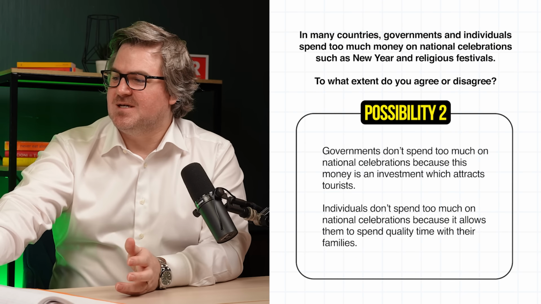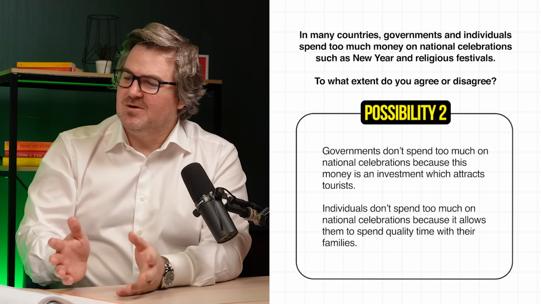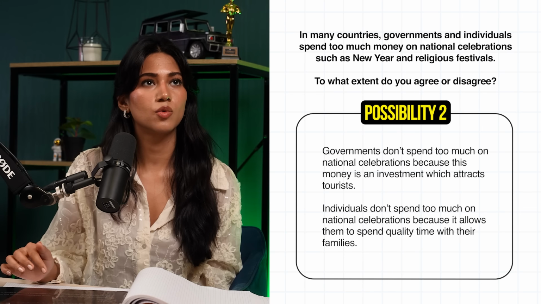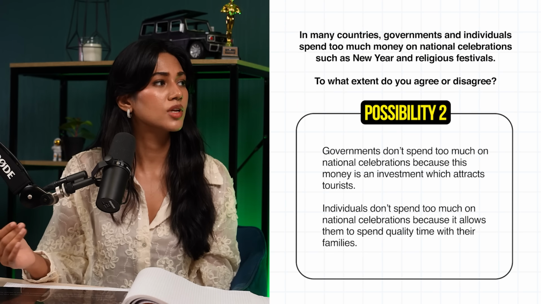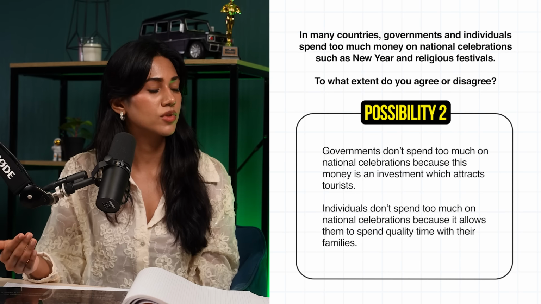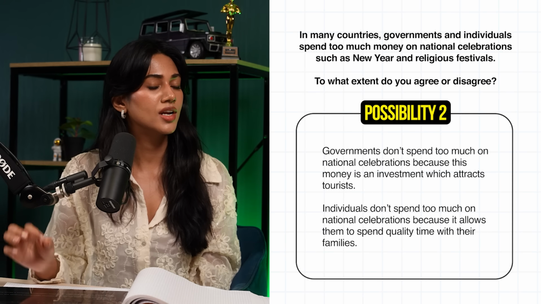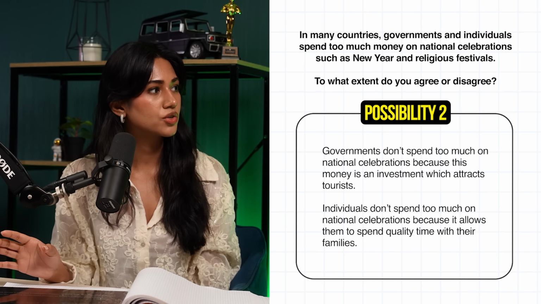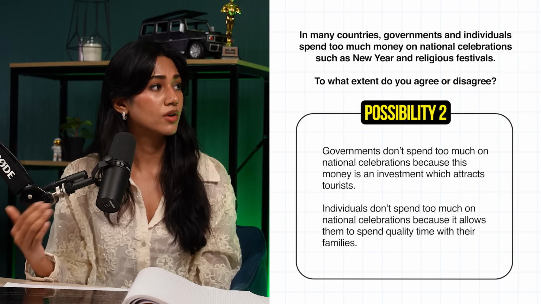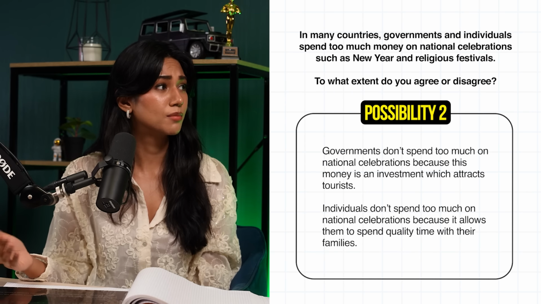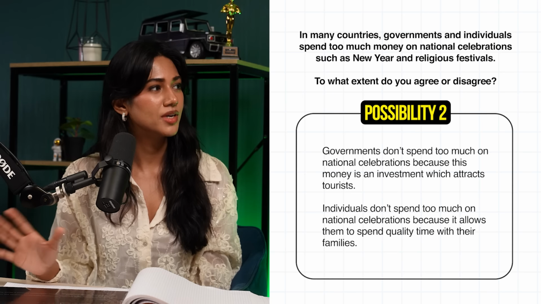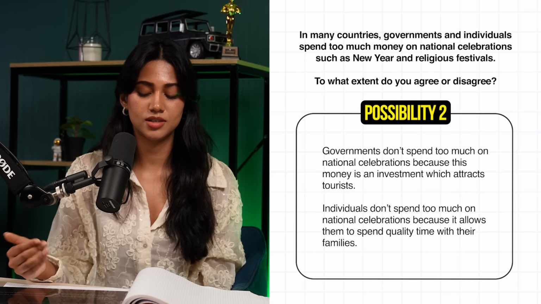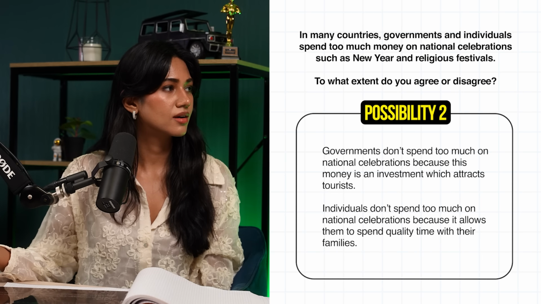If you use these ideas in the question, would that be good or bad or what? It would be good, but it would be incomplete. Why? I would add to this in a way that maybe it could be possible that a country is spending too much money on something that is a national celebration and it needs to be budgeted within, let's say, the economic climate of the country. Because if there's a lot of people living under poverty and they're spending millions of dollars on firecrackers, it might be kind of an imbalance. So I would say that it's quite one-sided in the fact that it just negates the possibility of being an opinion different to this.